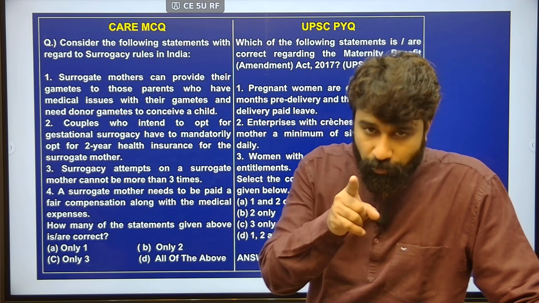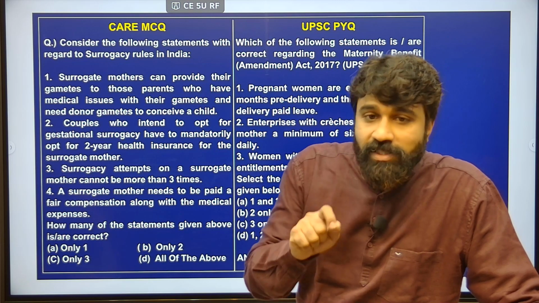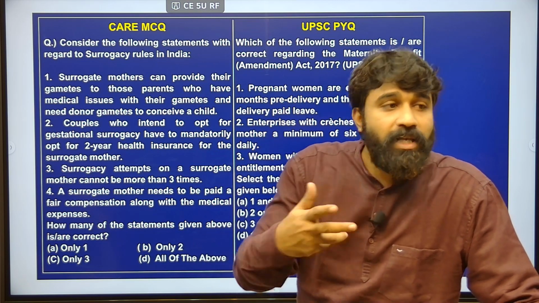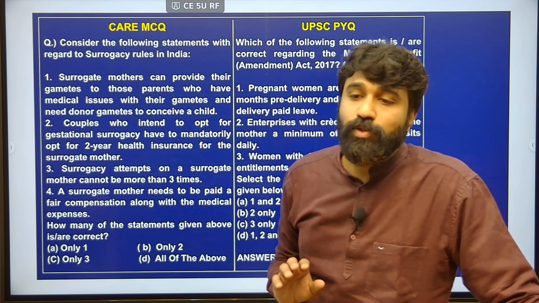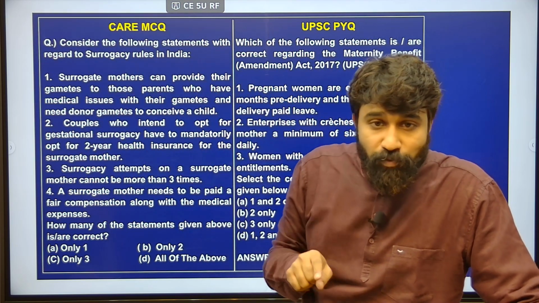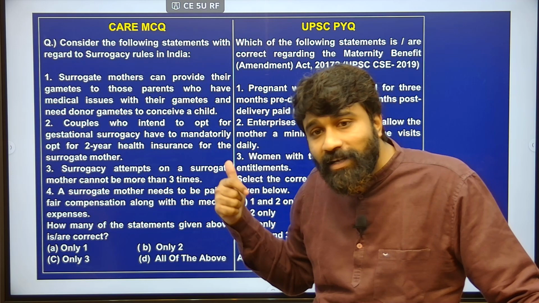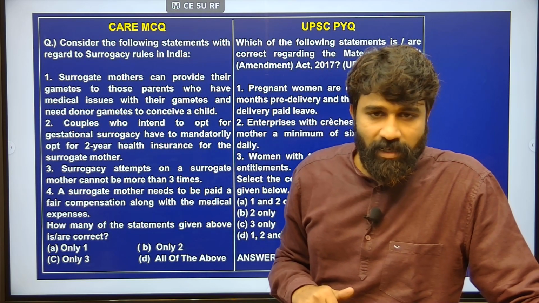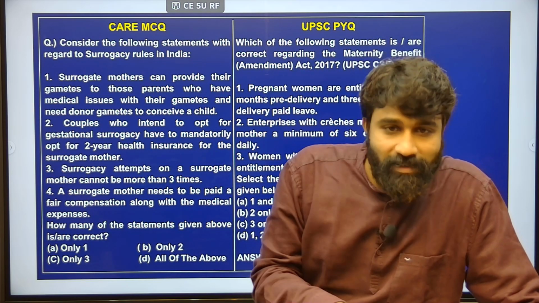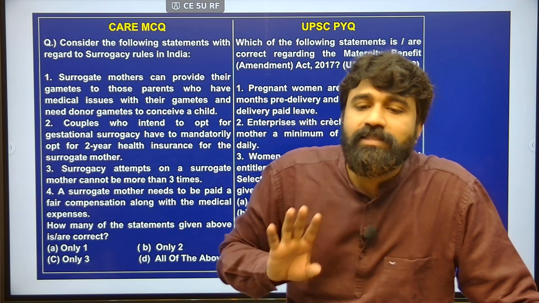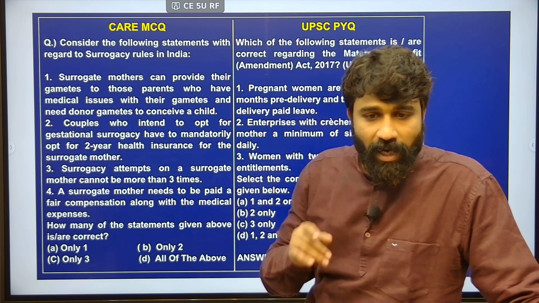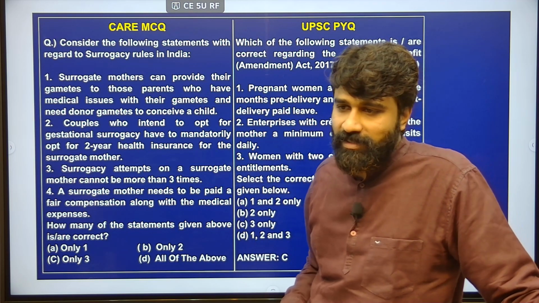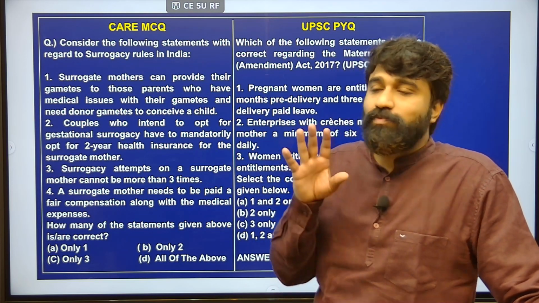A 44-year-old woman opting for surrogacy may not be able to provide a gamete, and she cannot take one as a donor from the surrogate mother either. Therefore she has to opt for a genetically related person. Her own brother or sibling is considered a genetically related person who can donate the gamete, and also a sister or somebody genetically related. So this is what the problem is.